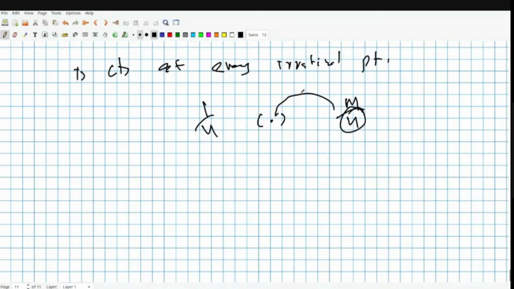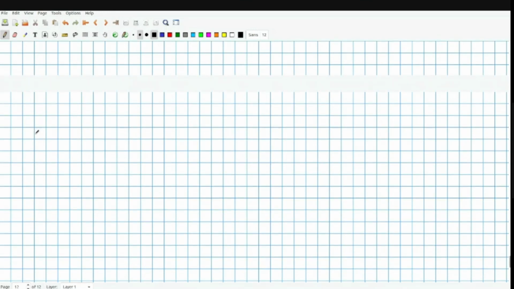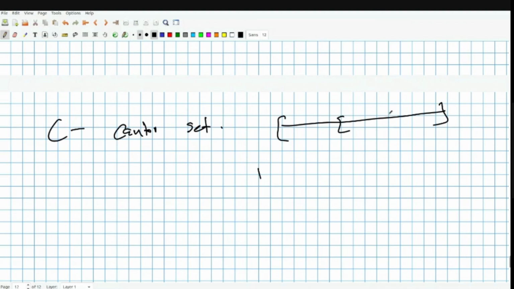Okay, good. Now the time is almost done, so I'll just give you one more example. This is something that you may or may not have seen. I hope that you would have seen this set. This C I call the Cantor set. Cantor set is a set which we define as a limit of sets like this. You consider the interval 0, 1. At the first step, you remove the middle 1/3, and you are left with these two intervals.